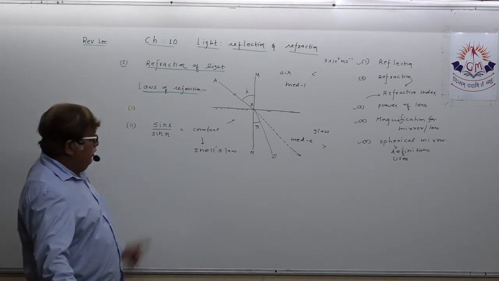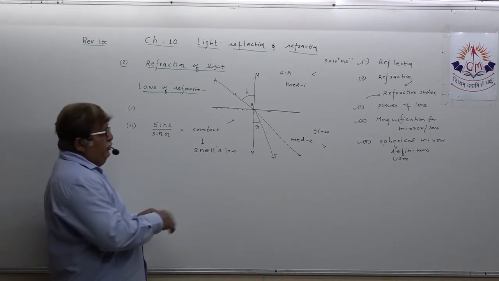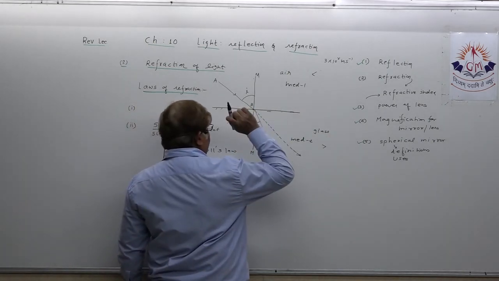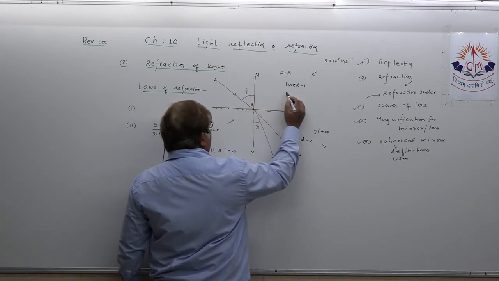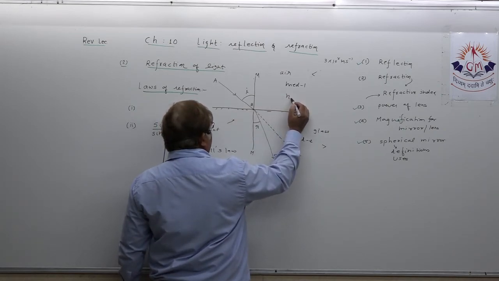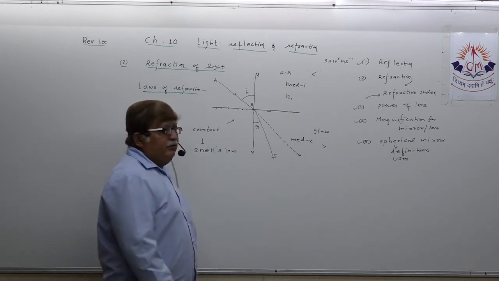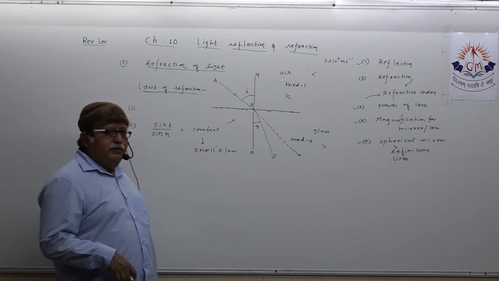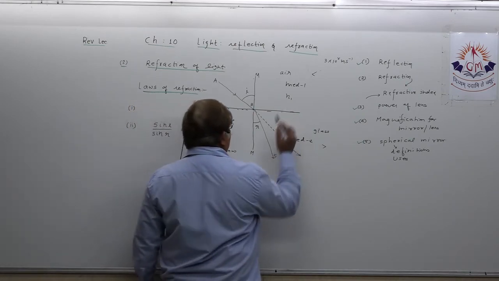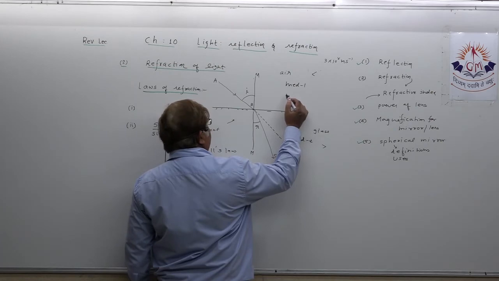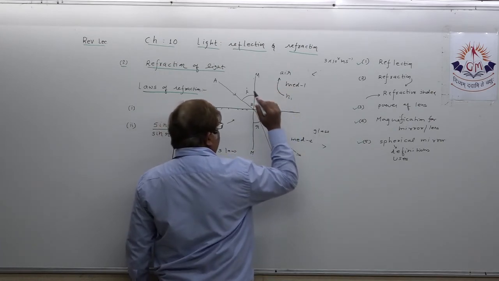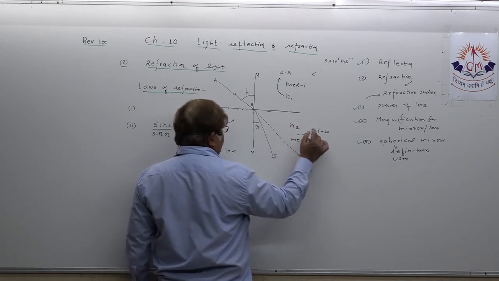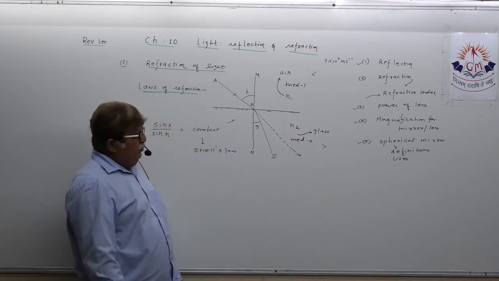Not only that, dear student, here also you need to extend this statement. How? Suppose this is medium 1 and its refractive index is n1. We are going to understand the refractive index in detail, no doubt, in our next revision lecture, but as of now, n1 is the refractive index of medium 1, n2 is the refractive index of medium 2.